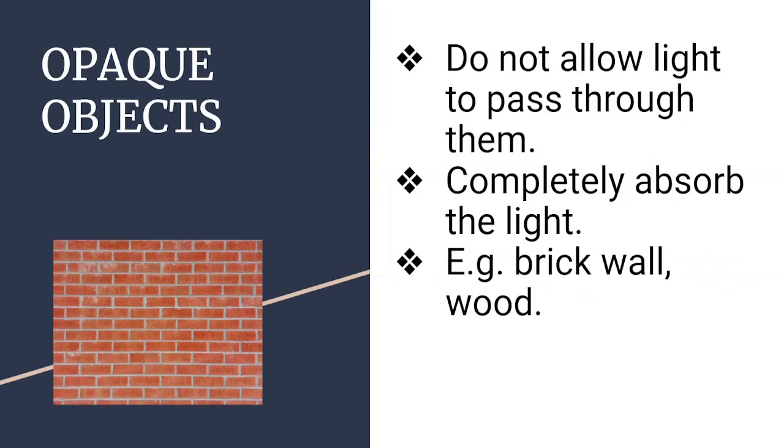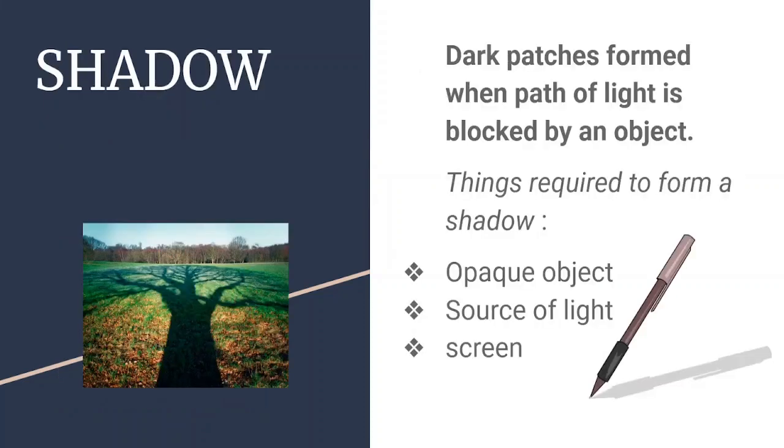Now opaque objects. Actually, opaque objects do not allow light to pass through them. They completely block the light. They completely absorb the light. So nothing could be visible through them. Examples could be brick wall, wood, etc. There are so many examples of opaque objects. So these opaque objects block the path of light and create shadow.